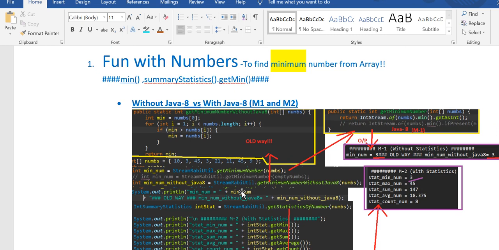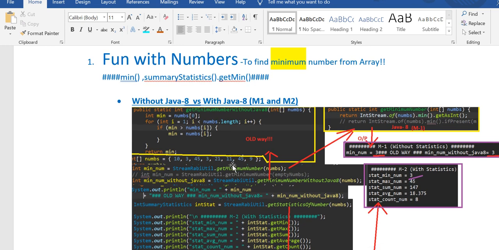Now let me give one example, right? To get the minimum value from an array, say the array is 10, 3, 45, 321, and you want to get the minimum. What are you going to do in the old way? If you have the array, you have to write this logic, a big logic for sorting and finding the minimum, right?